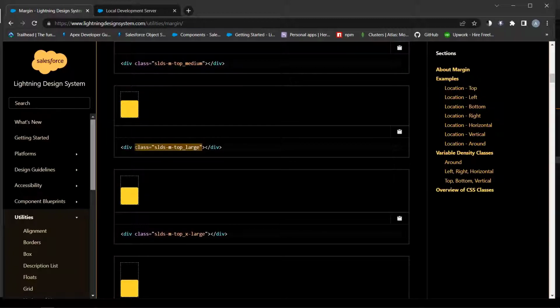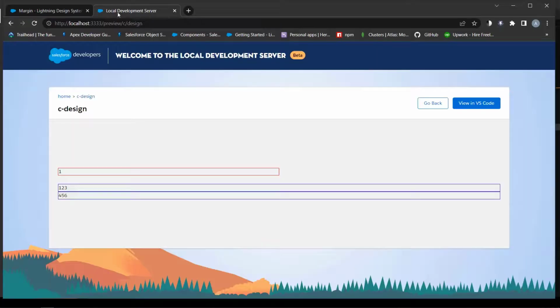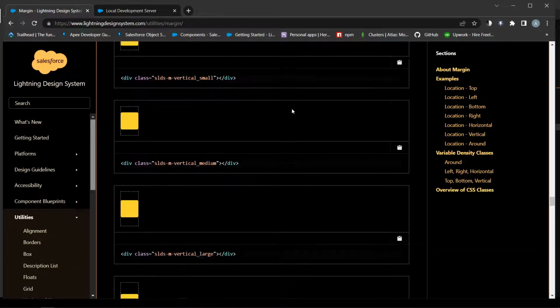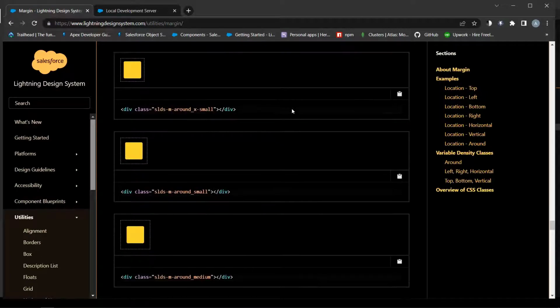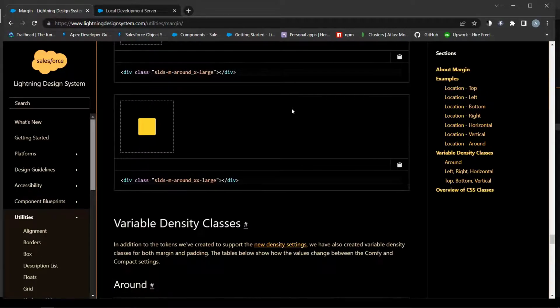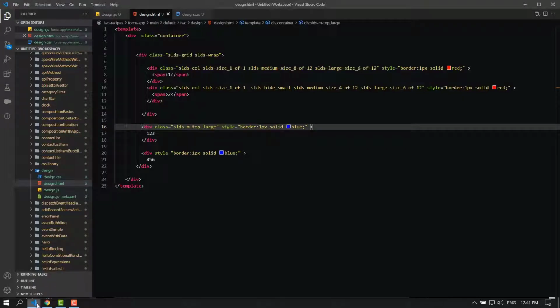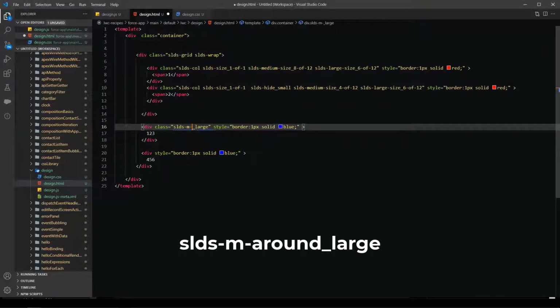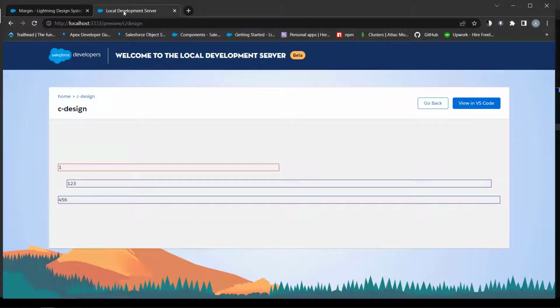Let's use top large. Classes prefixed by SLDS M are used to add in margins. Working as expected. Let's try also around. Margins on all four sides.